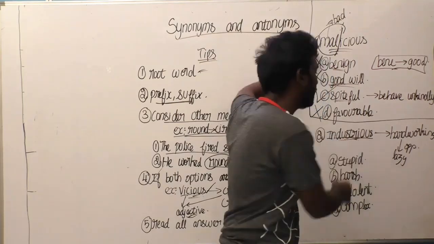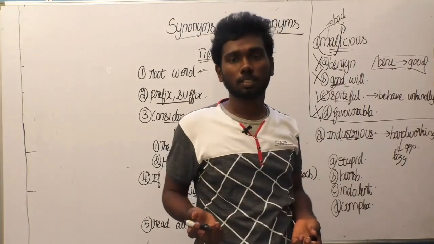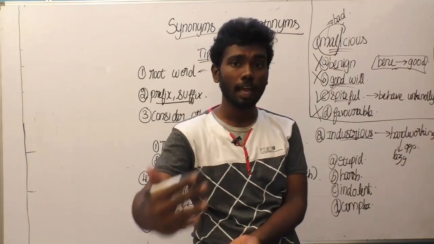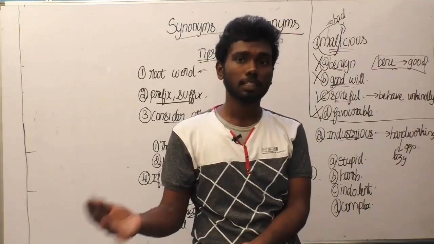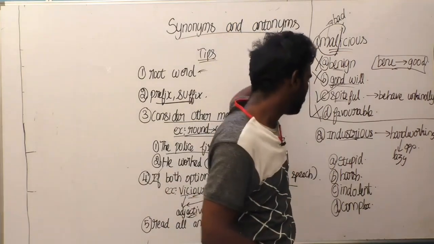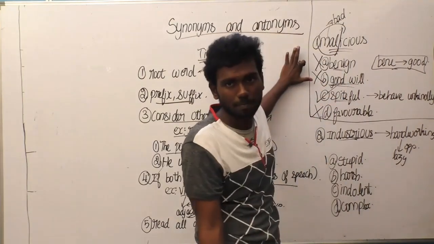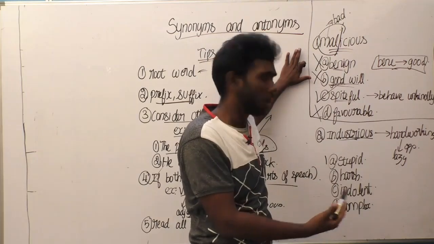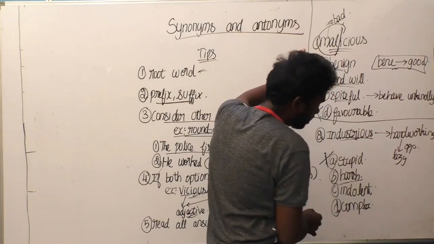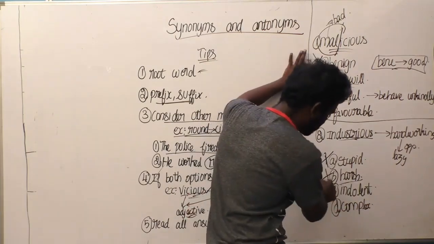Industrious. Find the antonym of the word industrious is the question asked here. Generally, who is an industrious person? A person who is working hard is an industrious person. So you have to find the antonym. The antonym for industrious is lazy. You have to look out for the option close to lazy. The first option is stupid. Is stupid closer to lazy? Obviously not. This option is out of order. The second option, harsh. Is this related even a single bit to laziness? Definitely not. This is also a wrong option.